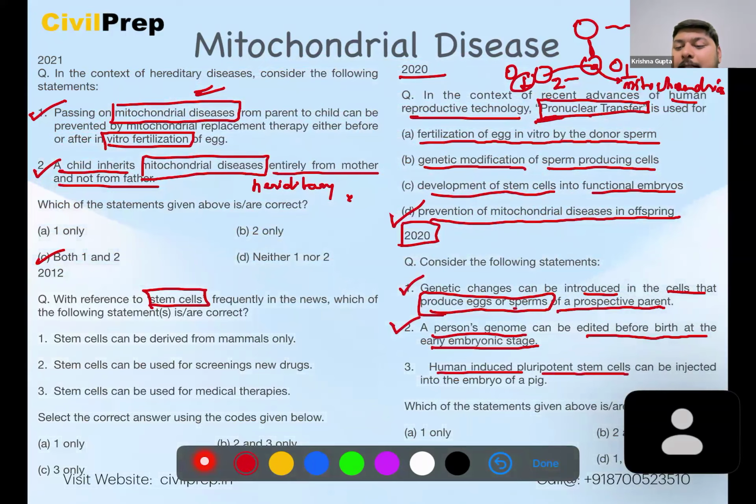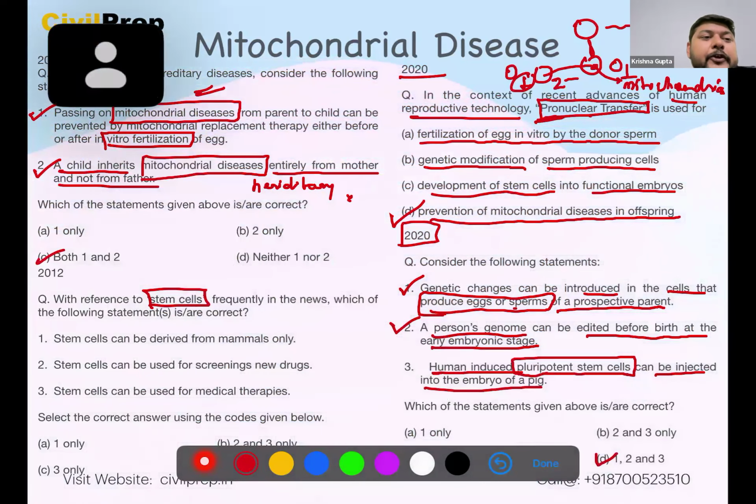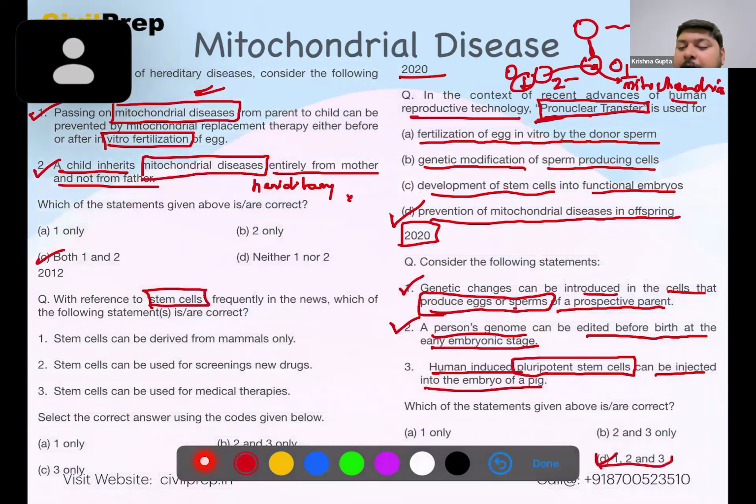Human-induced pluripotent stem cells can be injected into the embryo of a pig. Now, pluripotent stem cells are the cells which can be taken from one animal to another animal. Okay, they have certain genetic similarities, so they can be 99.96, 99.92% of similarity. So they can be used from one species of animal to another species of animal. So here we see that all these statements are correct for this question, that is D, 1 to 3.